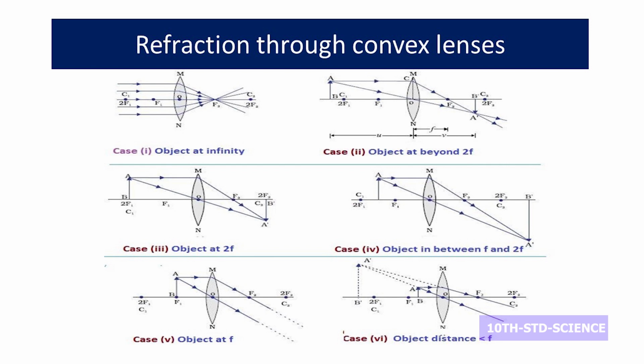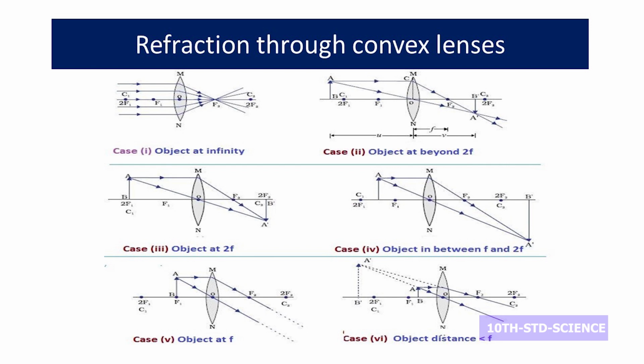Where the refracted rays meet, here the object is AB, the image is A'B' between F and 2F. Again, the position of the object is beyond 2F, and the image position is between F and 2F. The image is diminished, inverted and real.